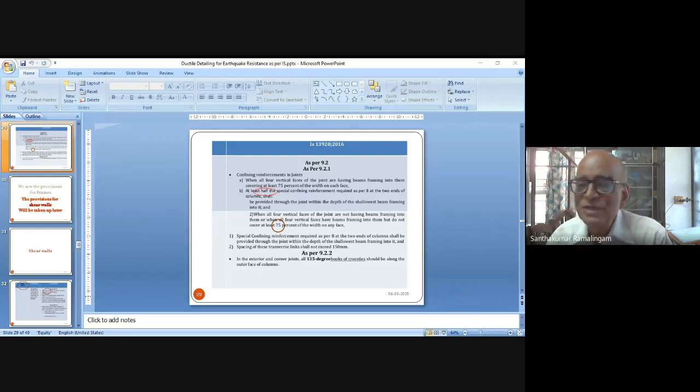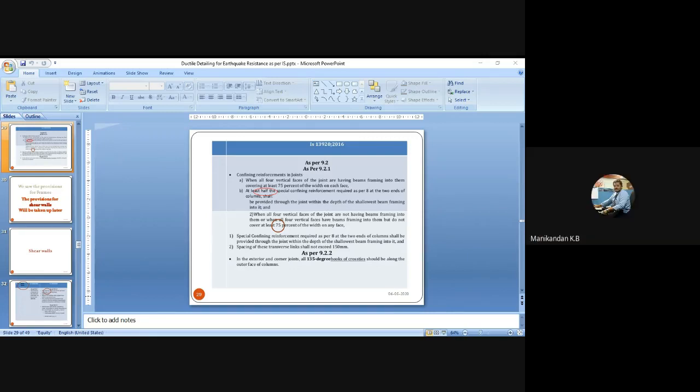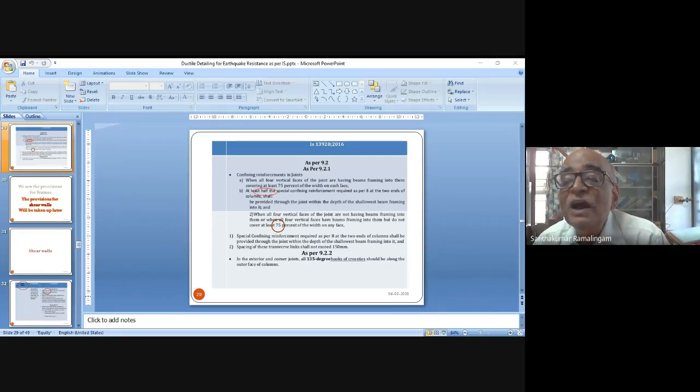The third system is a system in which you have both wall as well as a frame. The recommendations given for detailing is not intended for mixed system. The recommendations given are only for frames and shear walls. There is no recommendation given on how a frame shear wall integrated behavior is accounted for. But specialist literature are there.